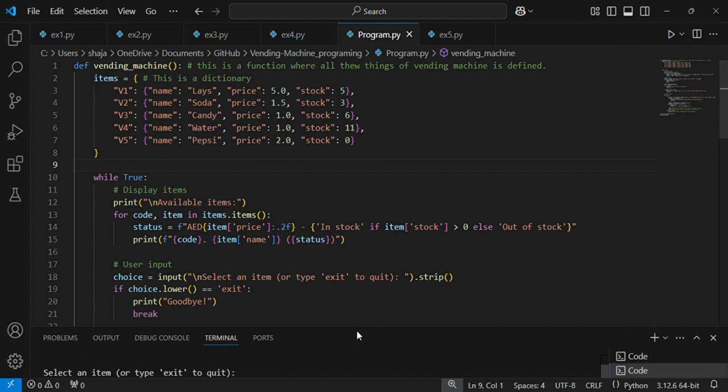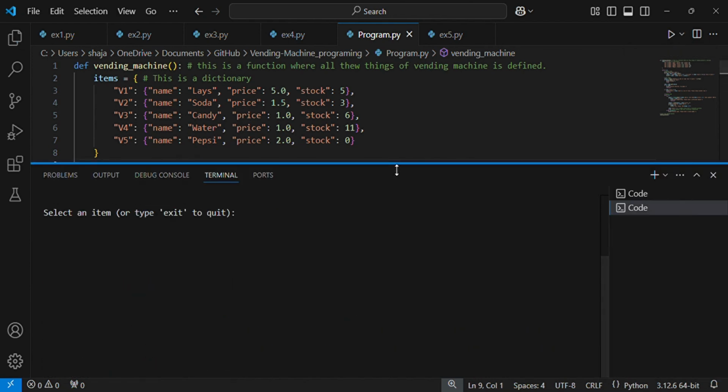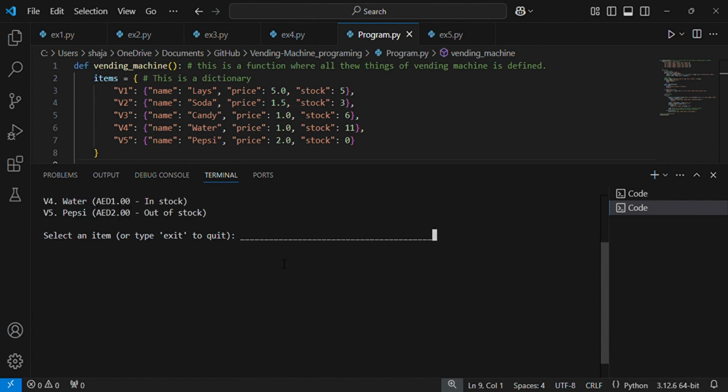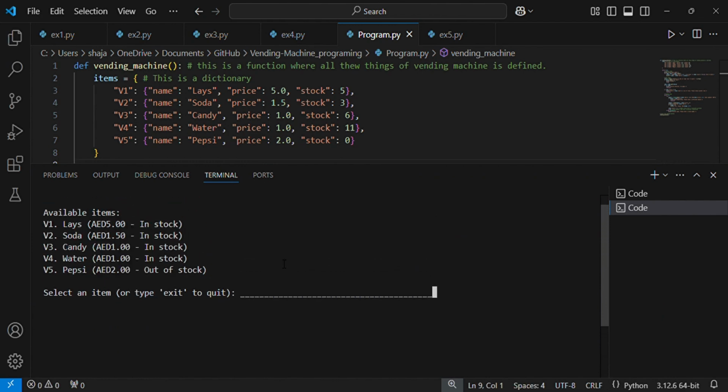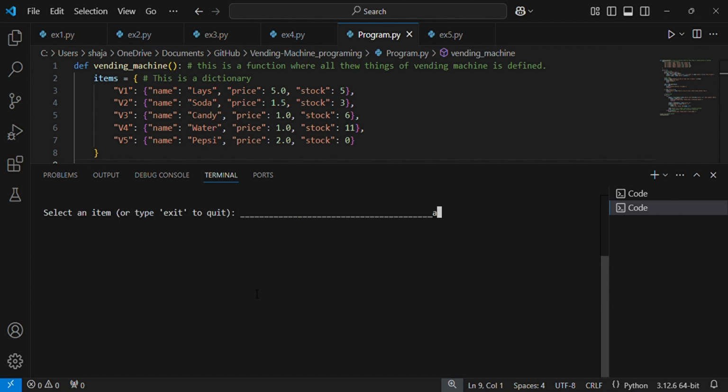So as you can see, the first thing is the item displayed, and there it is showing whether it is in stock or out of stock. Second, there is an amount, and all the items have a code as in a real vending machine, so users do not have to type the item.